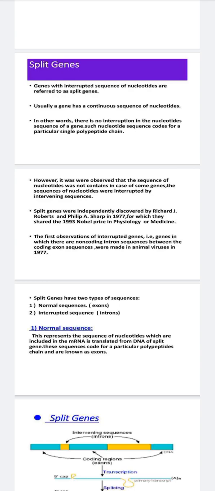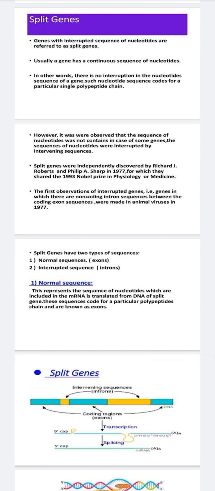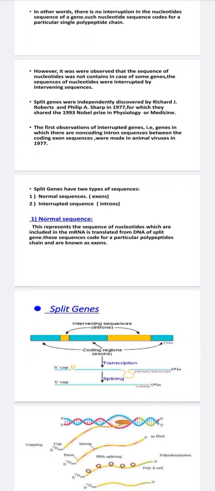Split genes were independently discovered by Richard J. Roberts and Philip A. Sharp in 1977, for which they shared the 1993 Nobel Prize in Physiology or Medicine. So the people who were talking about interrupted genes, that is, split genes, were talking about introns and exons, that is, coding sequences and non-coding sequences. So we have to know about these sequences.